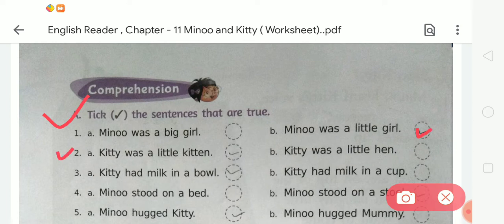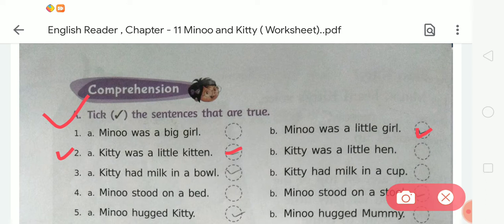Now come to the second. In the second there are two options, Kitty was a little kitten and Kitty was a little hen. So students, tell me which option is correct, Kitty was a little kitten or Kitty was a little hen. We know that Minu has a kitten, so Kitty was a little kitten. So we have to take option A.